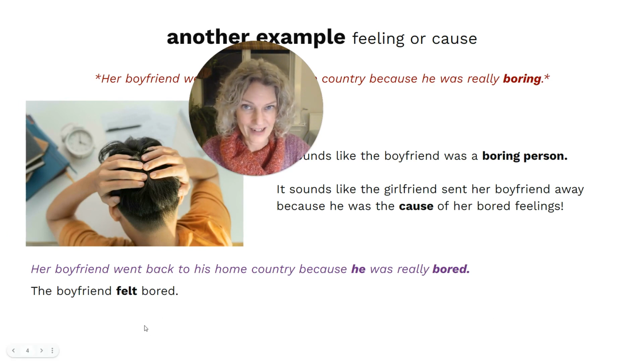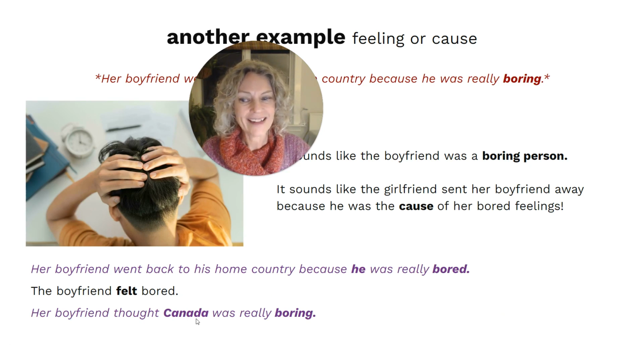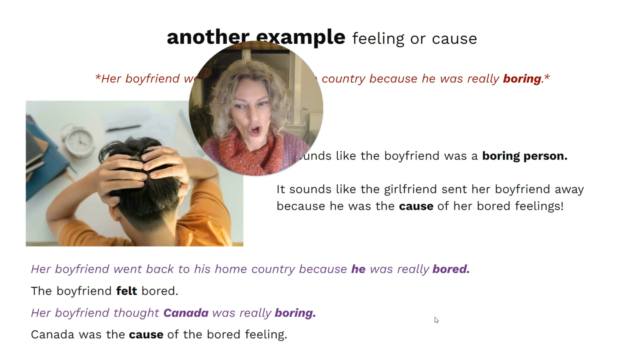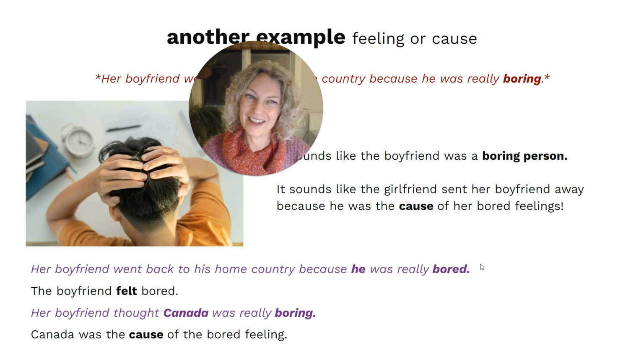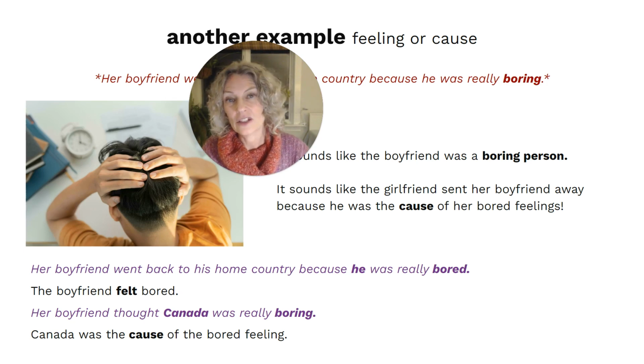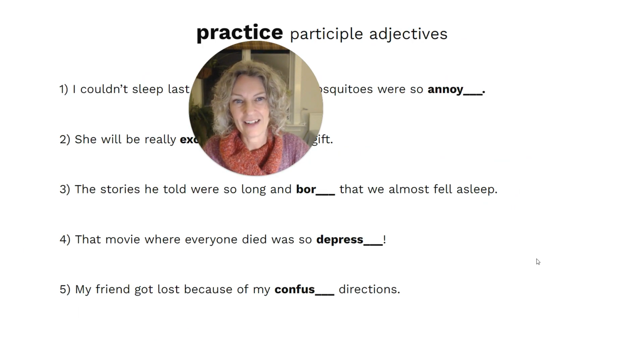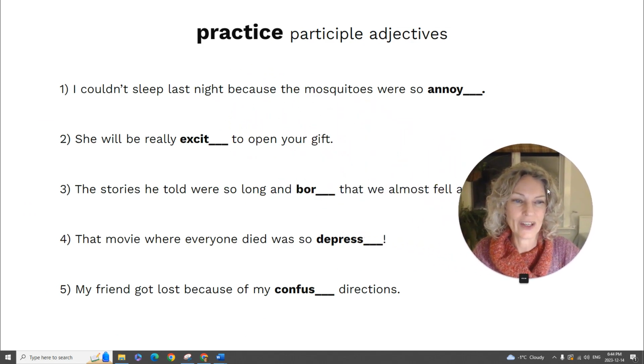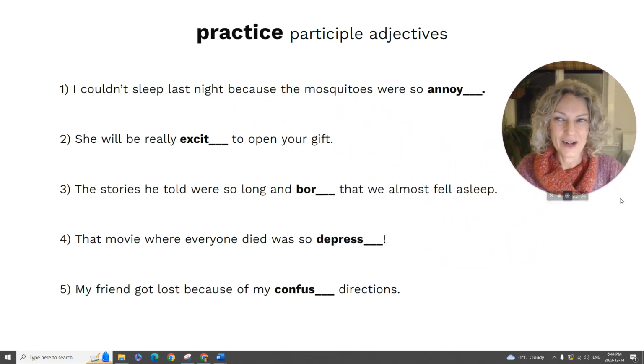The boyfriend felt bored, and her boyfriend thought Canada was really boring. Canada was the cause of the bored feeling. It wasn't the boyfriend causing the boring feeling. So remember, the ed adjective describes the way a person feels, and the ing adjective describes the cause of the feeling. So let's see if you can apply what you've learned here.